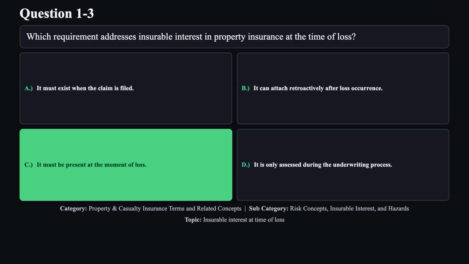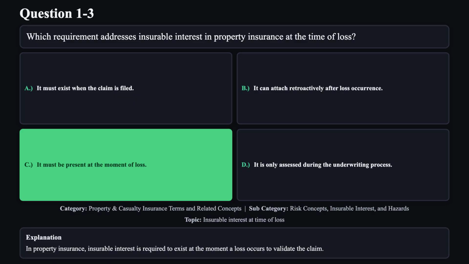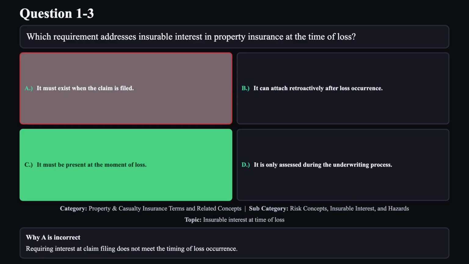The correct answer is C. In property insurance, insurable interest is required to exist at the moment a loss occurs to validate the claim. Reason A is not correct. Requiring interest at claim filing does not meet the timing of a loss occurrence.